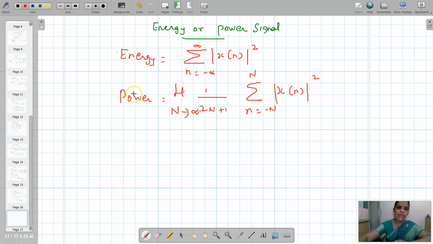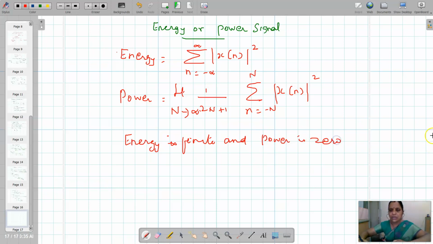This is the formula for finding energy and power. If the energy is finite and the power is 0, then this particular sequence or signal is called an energy sequence or energy signal.